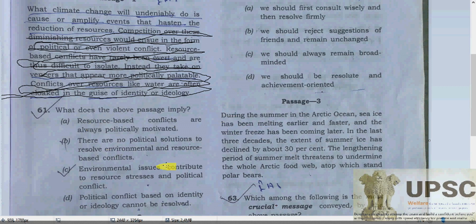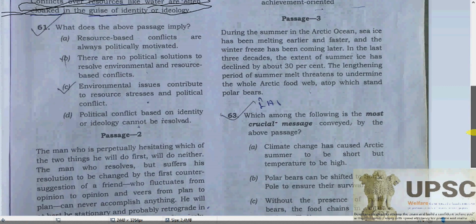They shouldn't be involved because these are natural problems, but as we know, they are cloaked in the guise of identity and ideology and try to establish their existence as a leader. So that is what our author is saying.